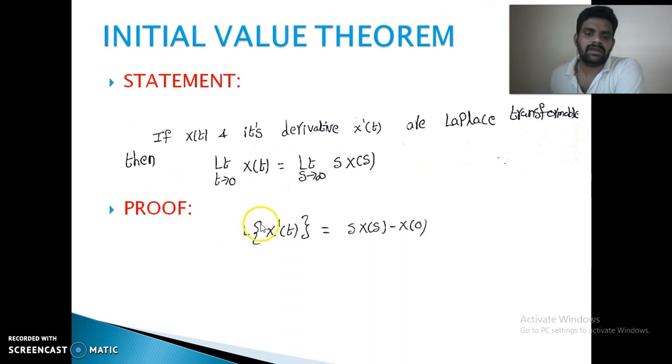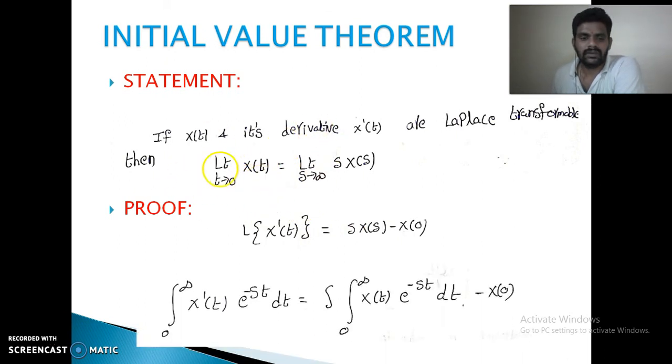Proof. Consider the differentiation property, that is s into X of s minus x of 0, letting the integral from 0 to